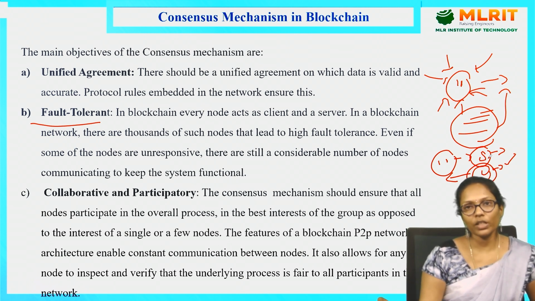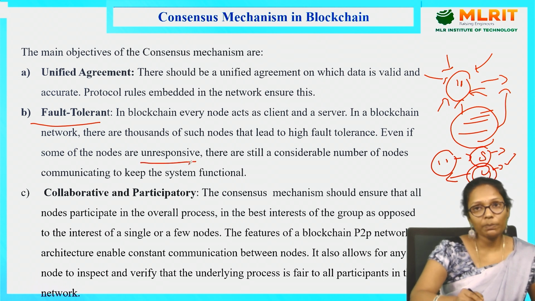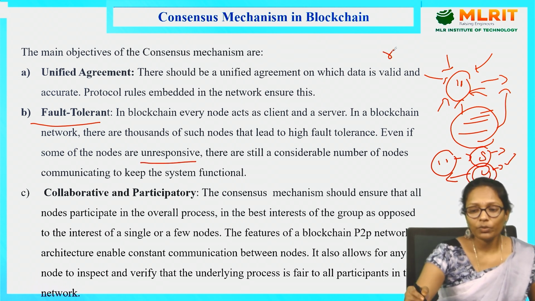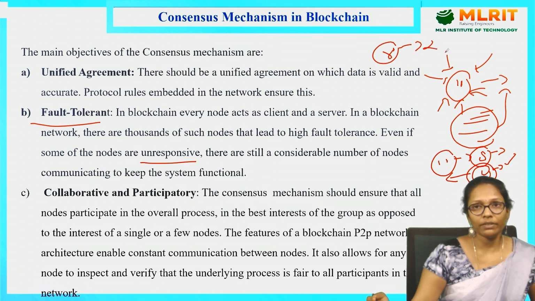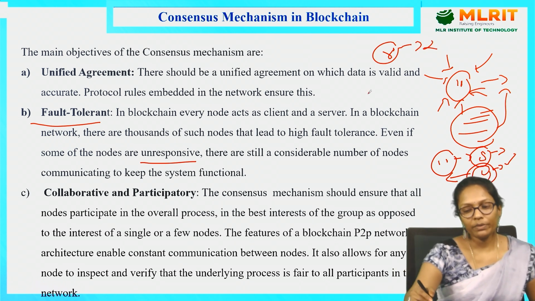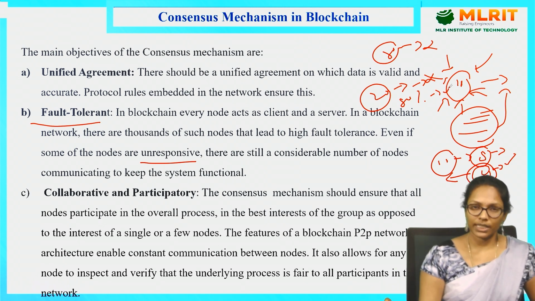In any situation, the blockchain is fault tolerant, even if some of the nodes are unresponsive. I mean some of the nodes, not the majority of the nodes. If 80% of the nodes are not working, then we can't give assurance that the blockchain will work. But if 20% of the nodes are not working, not responsive, and 80% are responsive, then yes, I can say the blockchain will work successfully.